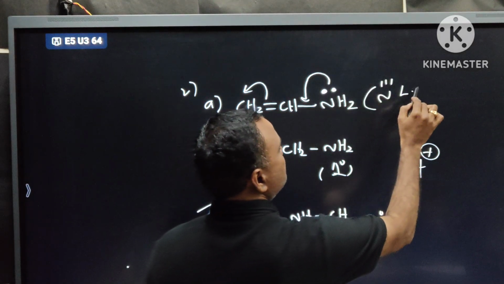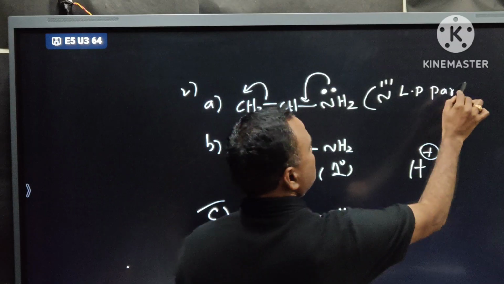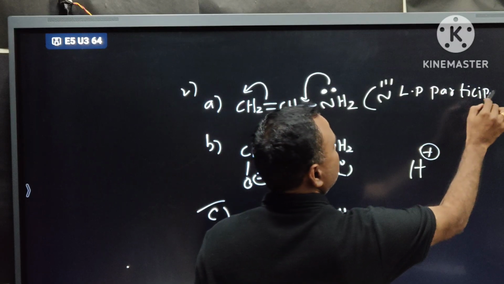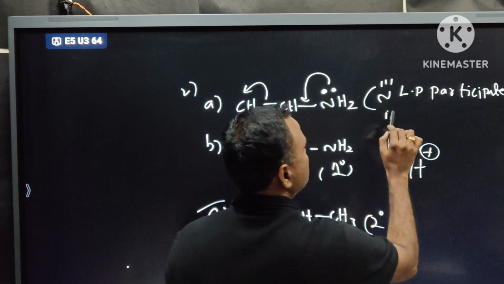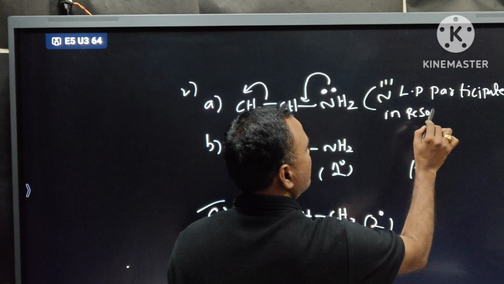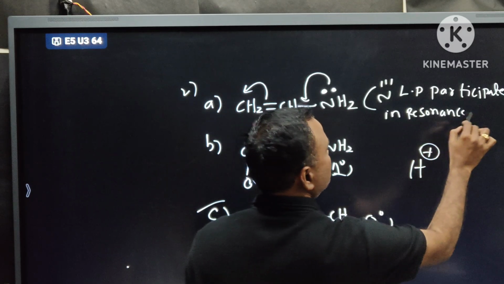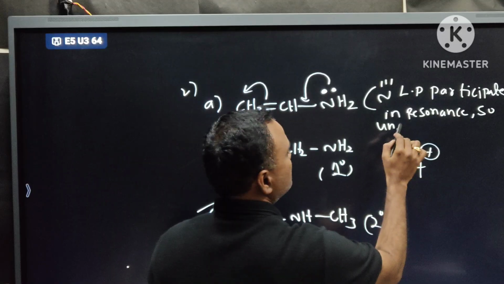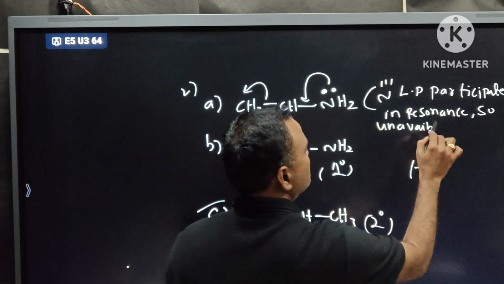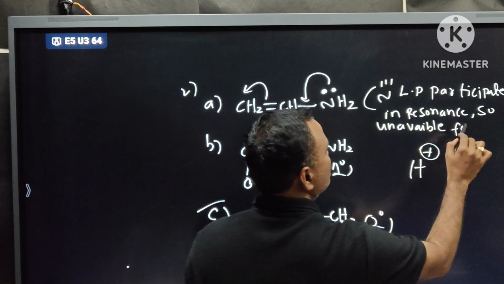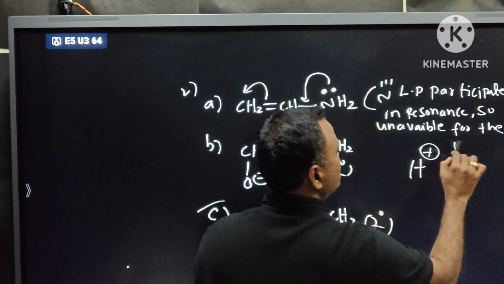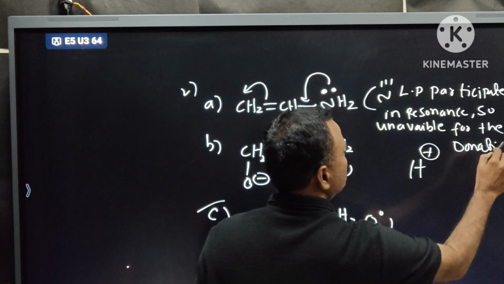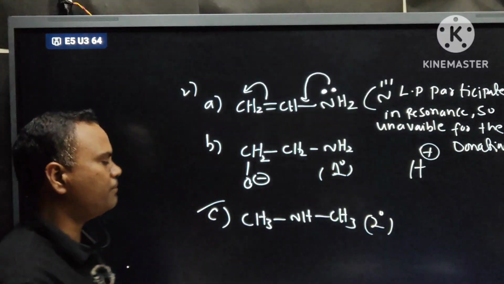Nitrogen lone pair participates in resonance, so unavailable for donation. So least basic compared to the first.